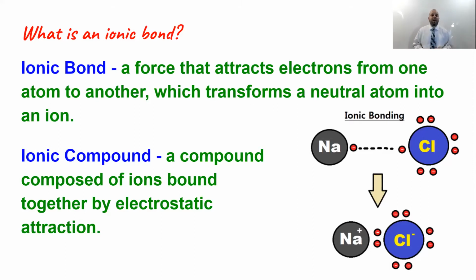Now, if you notice the second definition, an ionic compound is a compound composed of ions bound together, and I'm going to use this term frequently, by an electrostatic force of attraction, which is a fancy way of saying a bond between something that's positively charged and something that's negatively charged. You can see in the illustration on the lower right that we have a sodium ion and a chloride ion bound together. Sodium, again, is called the cation because it's positive. Chloride is called the negative ion or anion because it's negative.